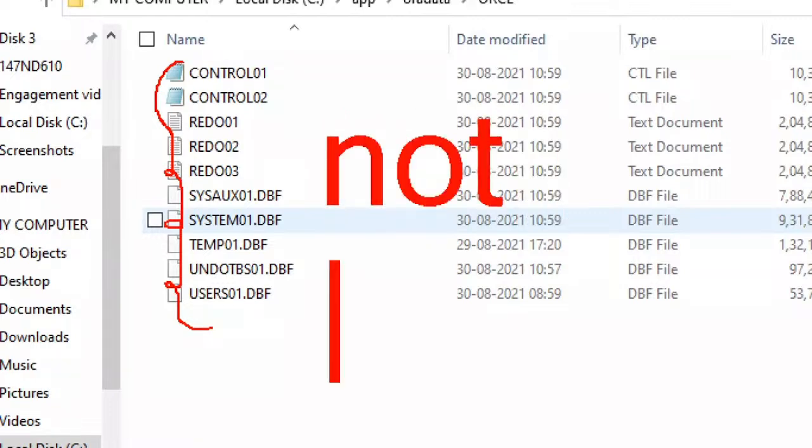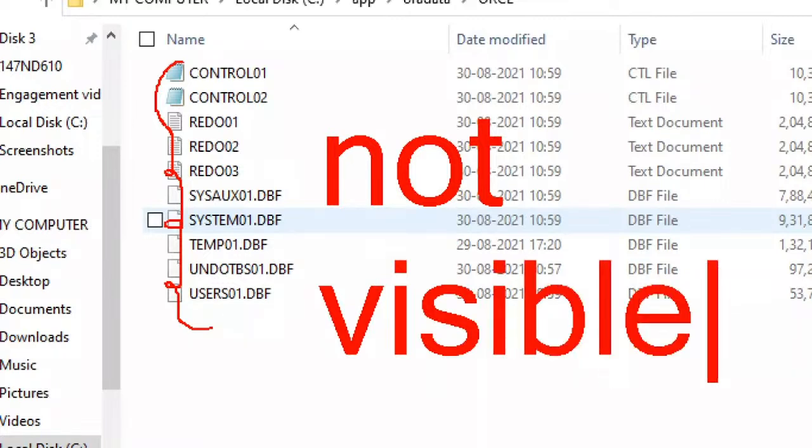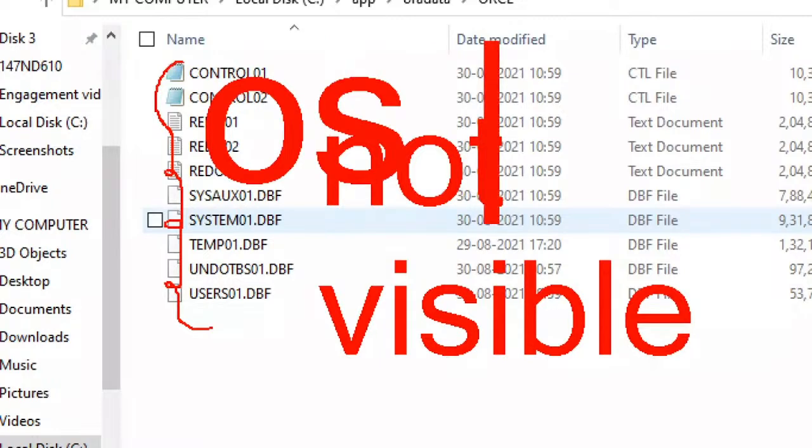You are observing, this is not visible. That's why a structure which is not visible in the operating system, OS, is called a logical structure. Very, very important. Tables are not visible in the C drive, D drive. Views are not visible in the C, D, E drive. Indexes, functions, procedures are not visible. They are visible in a database, I agree, but unfortunately they are not visible in the operating system.